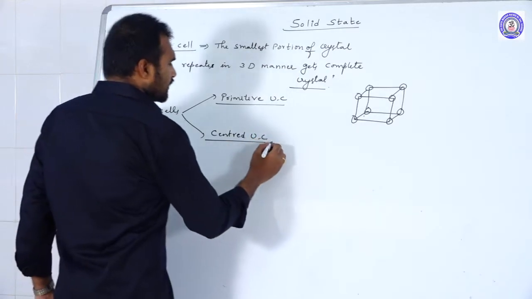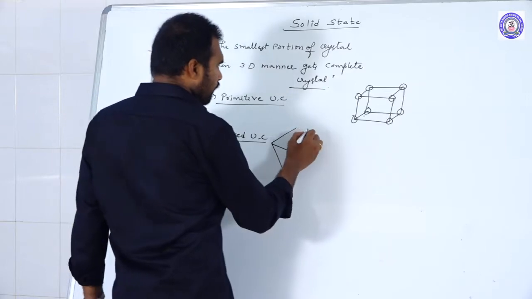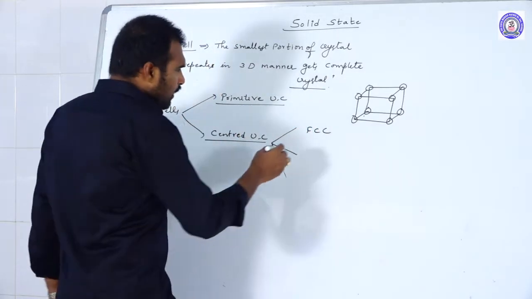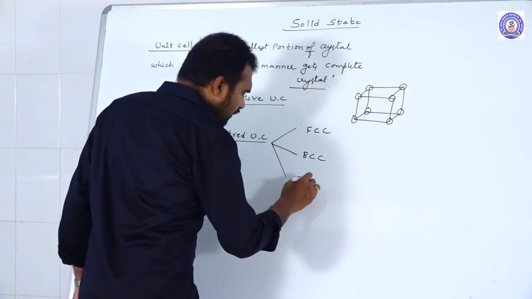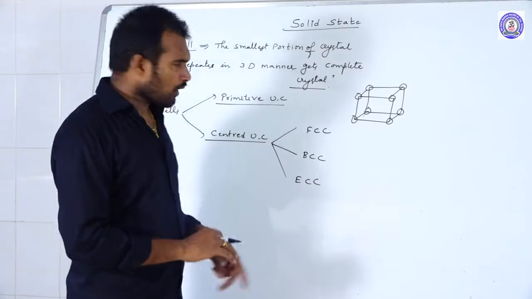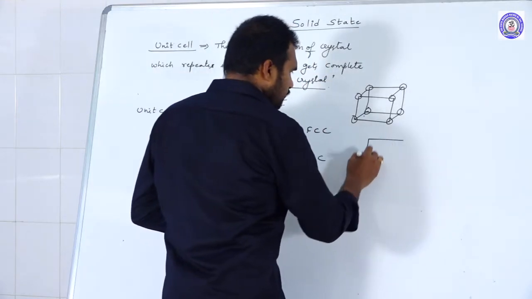So again, the centered unit cells are further classified into three categories. One is what? Face centered cubic unit cell. Next one, body centered cubic unit cell. And the third one, edge centered cubic unit cell. FCC, BCC and ECC.